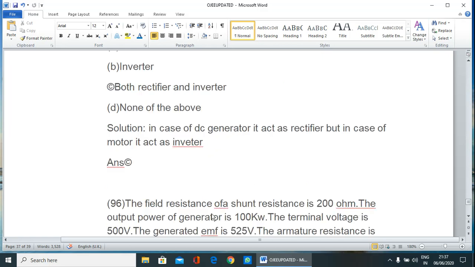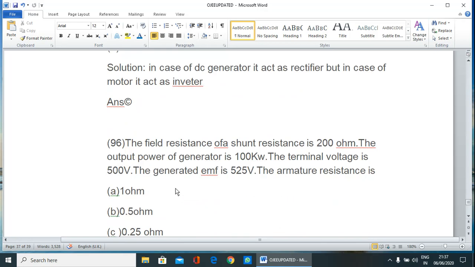So next question: the field resistance of a shunt generator is 200 ohm. The output power of generator is 100 kilowatt. The terminal voltage is 500 volt. The generated EMF is 525 volt.